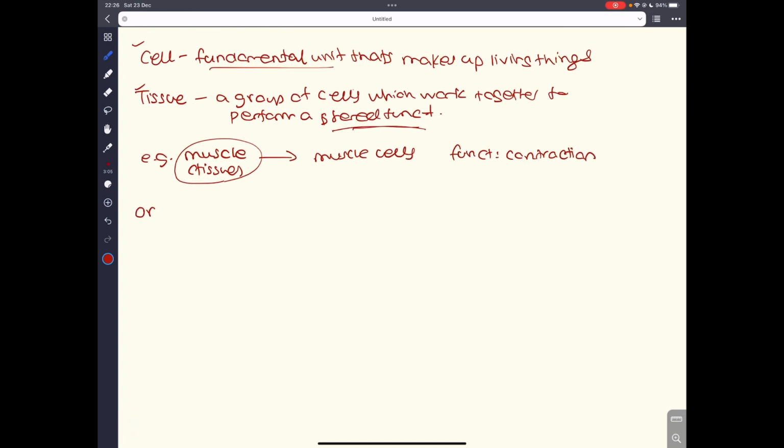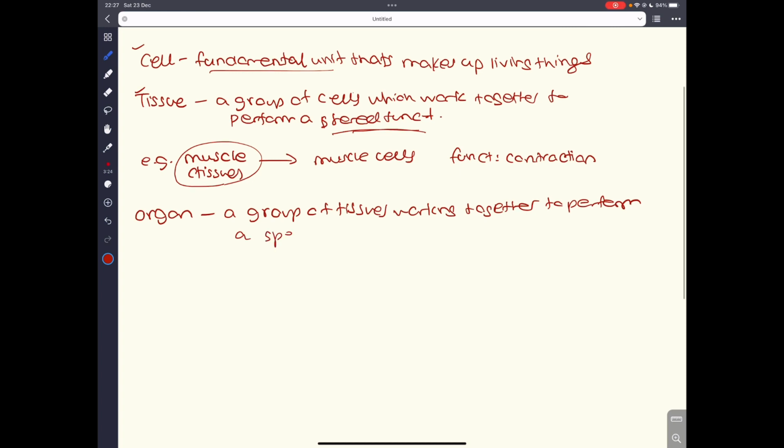And another one is organ. You should be able to know all of these definitions. An organ is a group of tissues working together to perform a specific function. Now notice that in here I wrote specific instead of a shared function, because the group of tissues are not actually sharing a function. They are working together to perform a specific function.